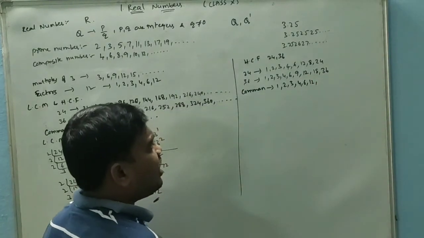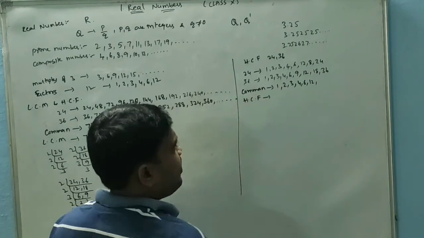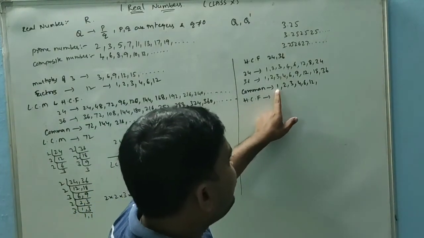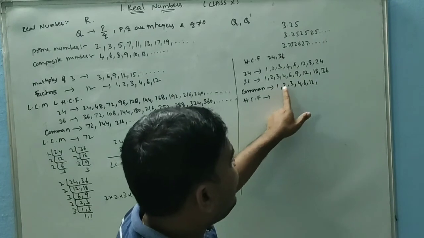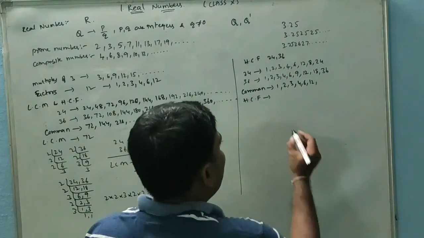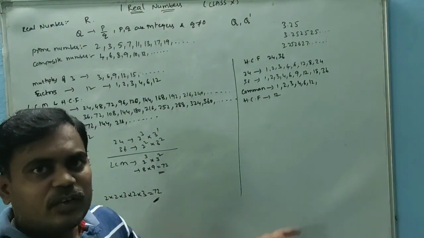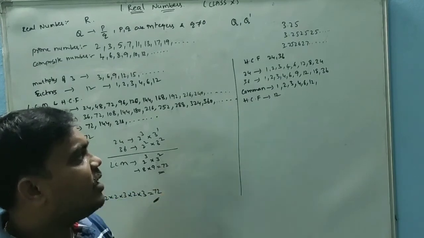In these common factors I want to take the HCF now. What is HCF? If we observe all these common factors, which one is bigger? 12 is bigger. So 12 is the biggest value, so it is the HCF.